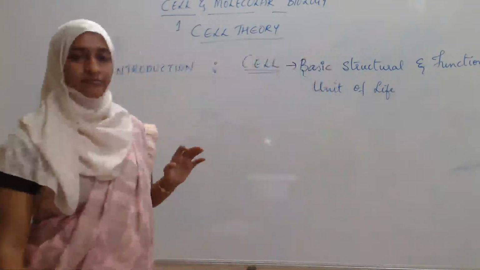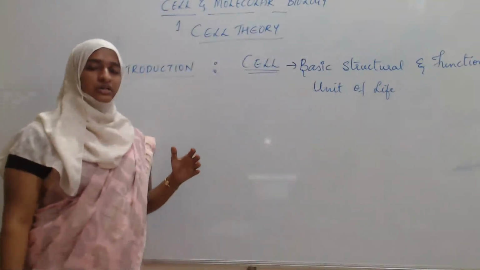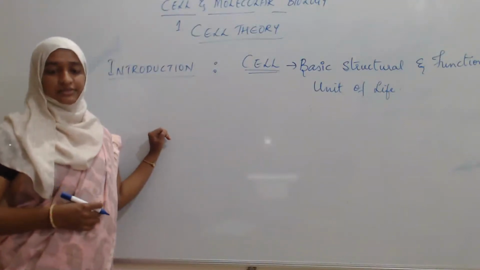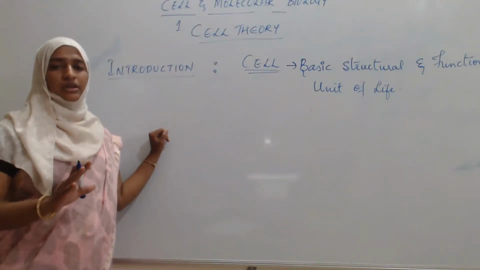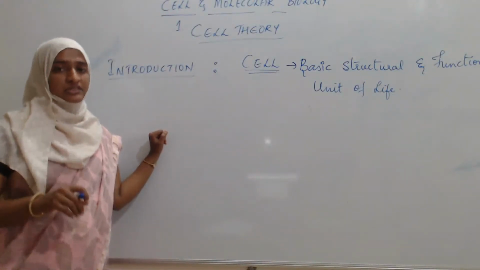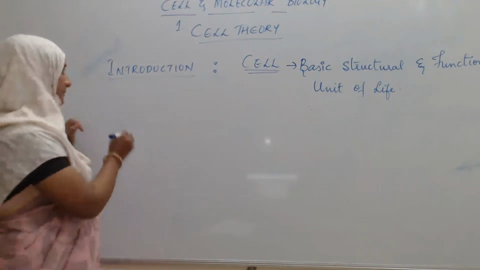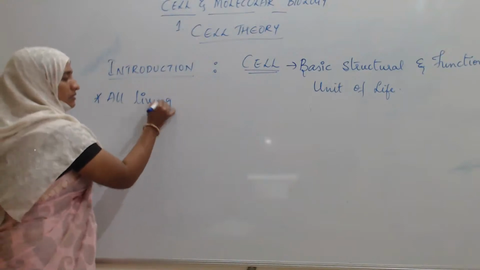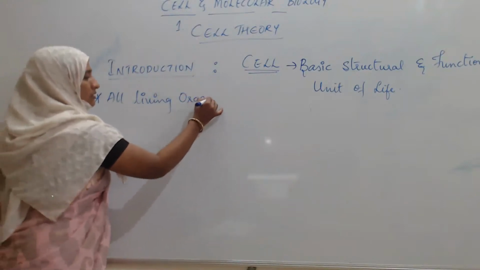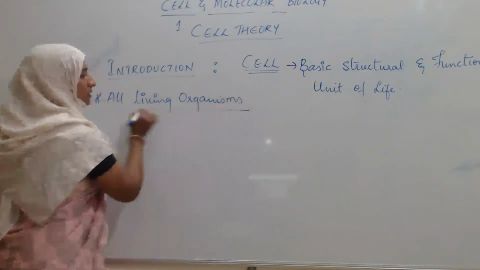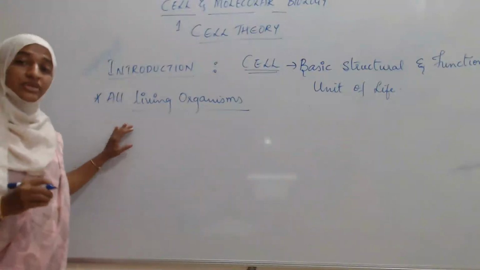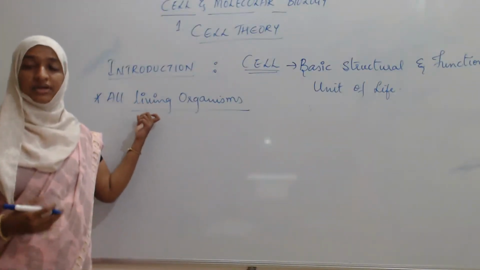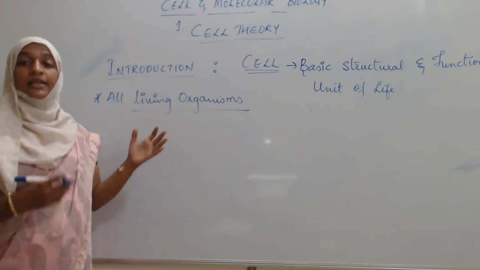Okay, see here, in this universe there is the presence of many living organisms, and all those living organisms are composed of cells. All living organisms. Why are we calling them living?